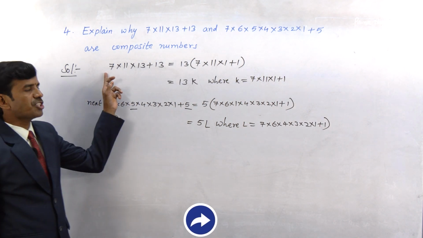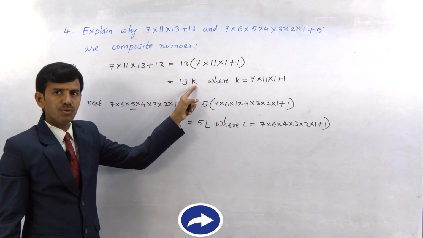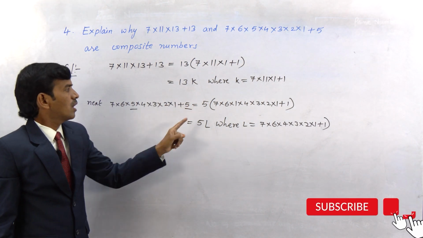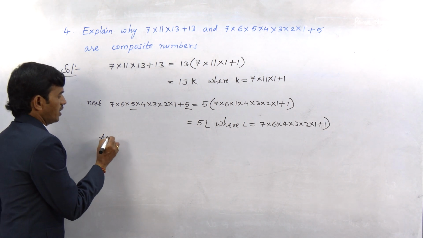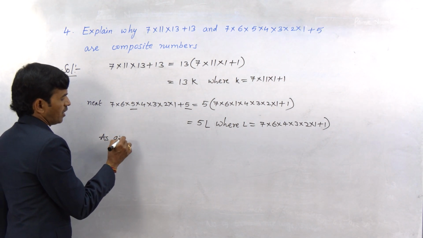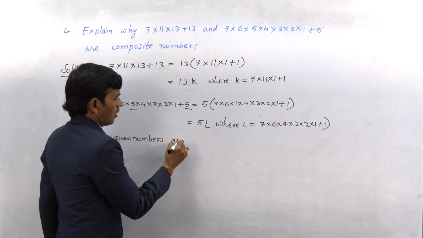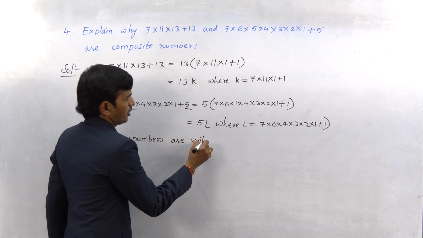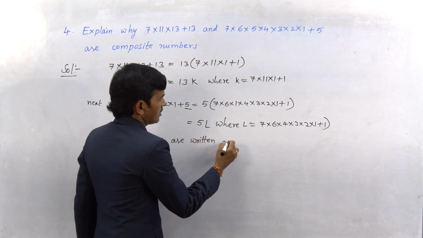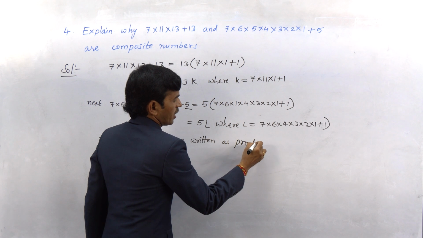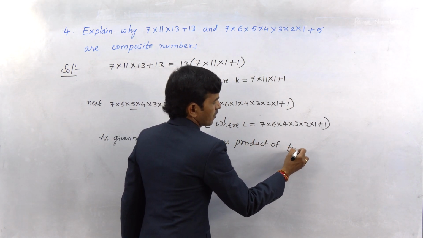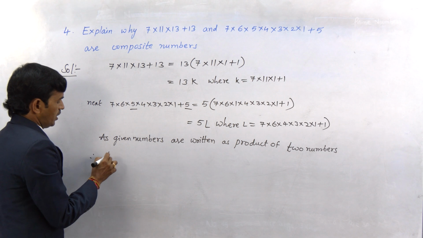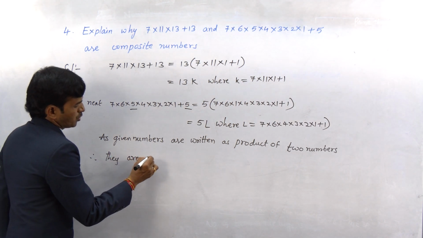As the given expressions are written as a product of two numbers, hence they are composite numbers. So let us write that statement: the given numbers are written as a product of two numbers, therefore they are composite numbers.